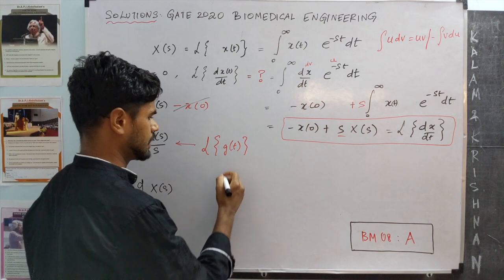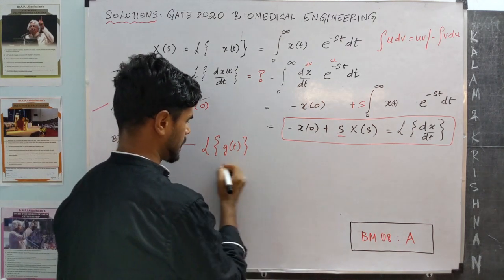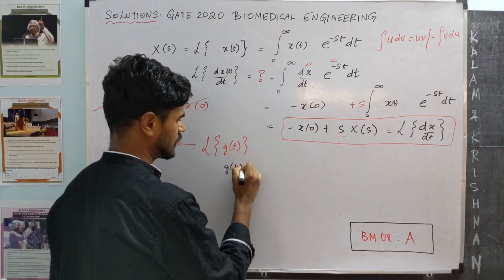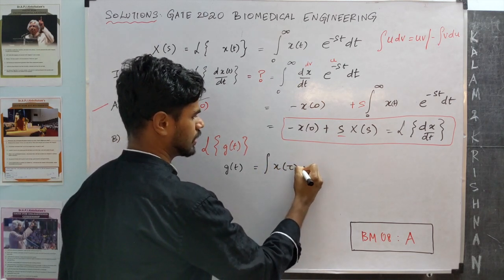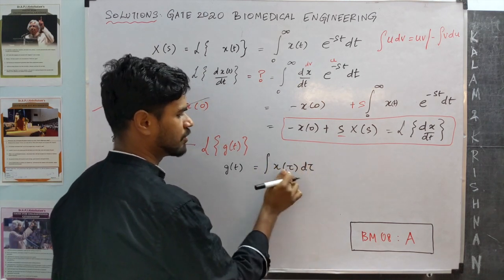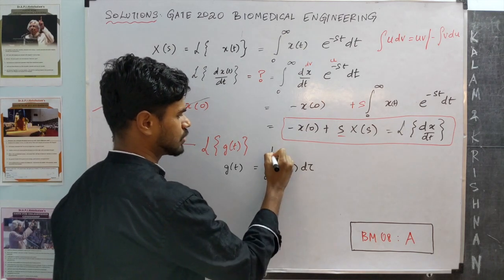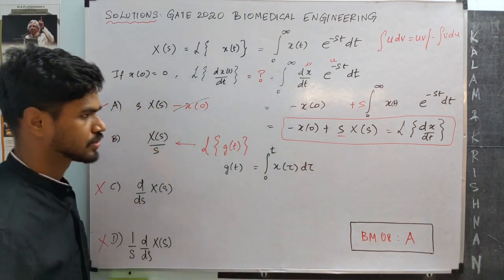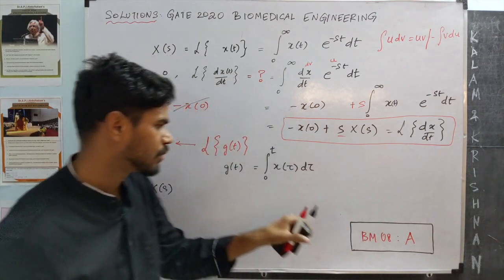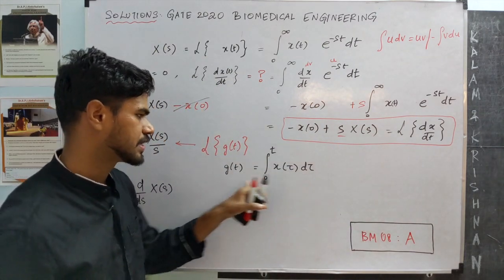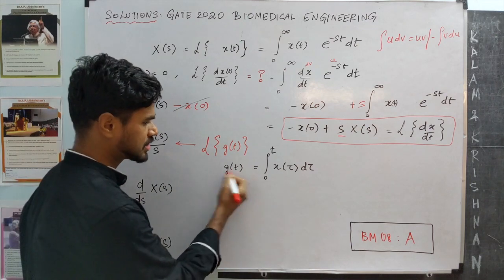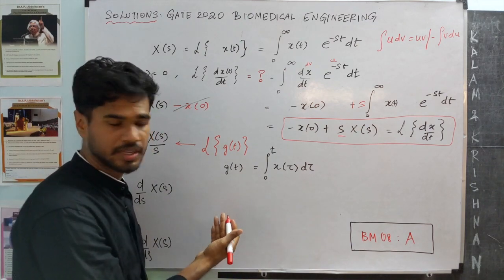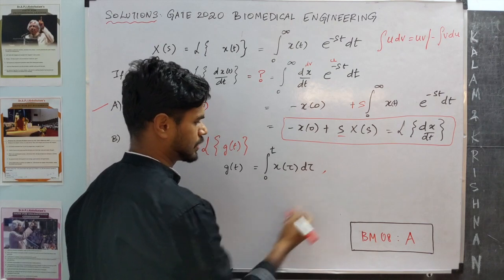Let's say g of t is the integral of x of tau, over a dummy variable tau, from 0 to t. So instead of the derivative of x, I am going to try the function which is the integral of x. Once I write this function g of t, what do we know about g of t? A couple of things are evident.